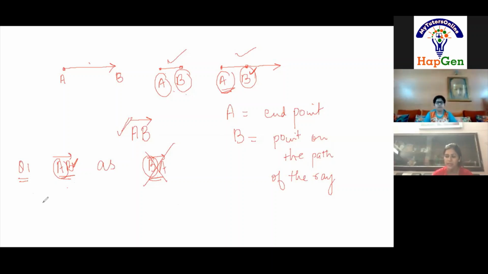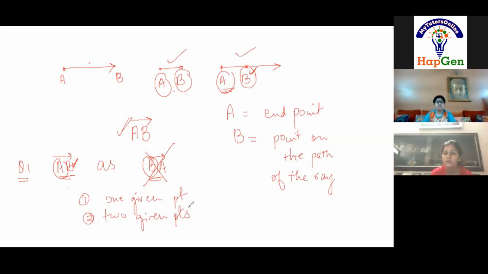Now, second question for you. How many lines can pass through one given point? First part, and second part, two given points. Have you understood my question? Should I repeat? My question is, how many lines can pass through one given point?